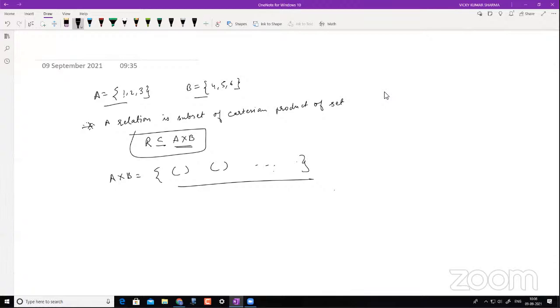And in a set, how many subsets can we create? We can create 2 to the power of the number of elements. So how many elements do I have here? 9. So it's 2 to the power of 9. So how many subsets can I create? I can create 2 to the power of 9. That means how many relations can I make out of the Cartesian product of two sets? Can I say it will be the power set of A cross B, with cardinality 2 to the power of the cardinality of A cross B? Yes, right? So that many relations I can make.